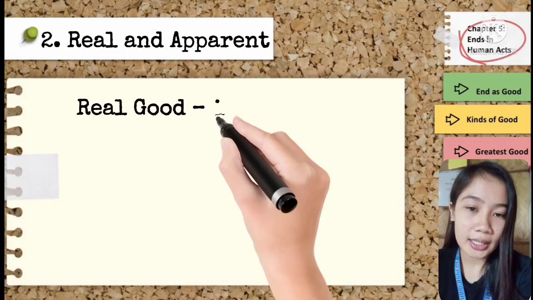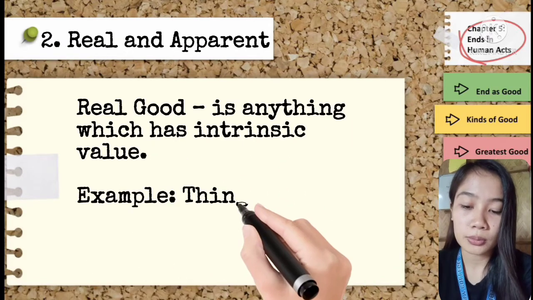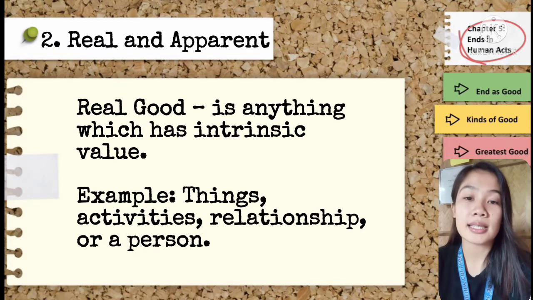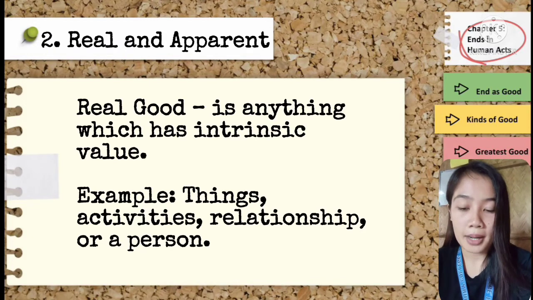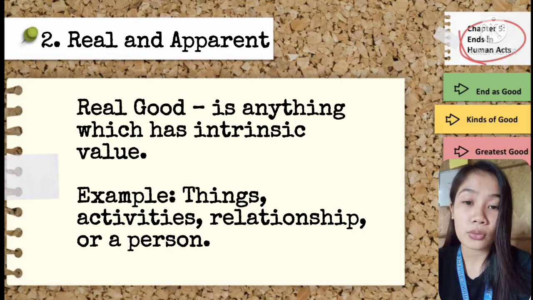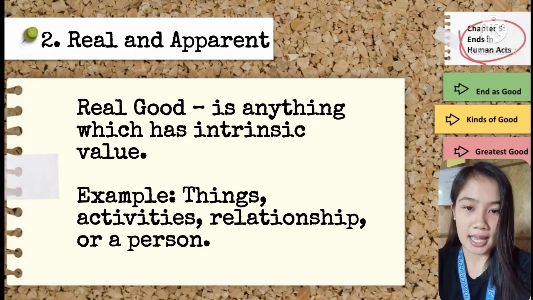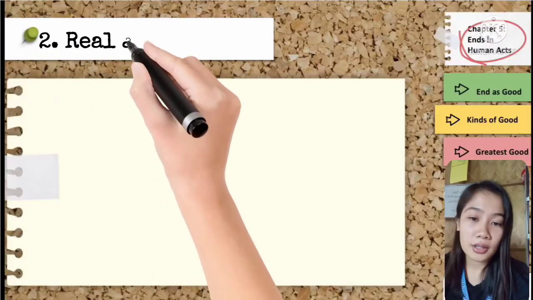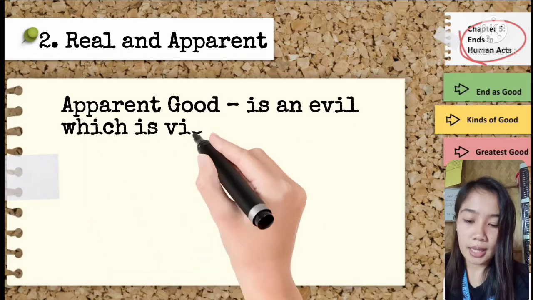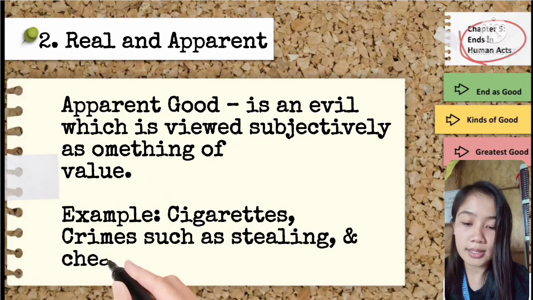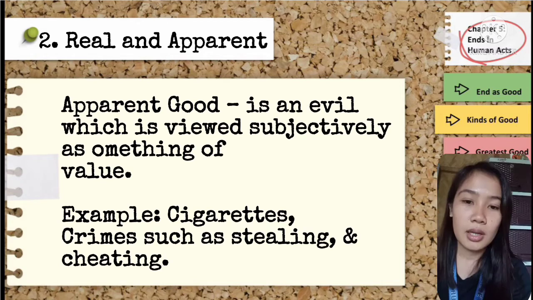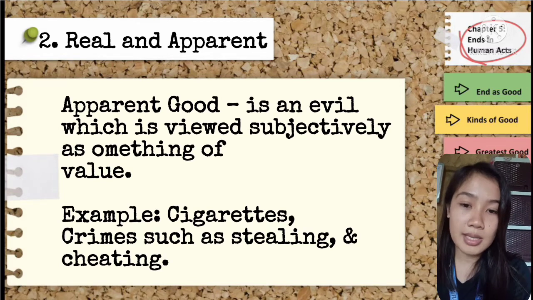Next, we have real and apparent. Okay, so sa real good muna tayo. What is real good? Real good is anything which has intrinsic value. Halimbawa, mga bagay, activities, relationship, or a person na may totoong value o saysay para sa atin as a human being. Ano naman ang kinaibahan ng apparent good? Apparent good is an evil which is viewed subjectively as something of value. So, one example of apparent good is cigarette.